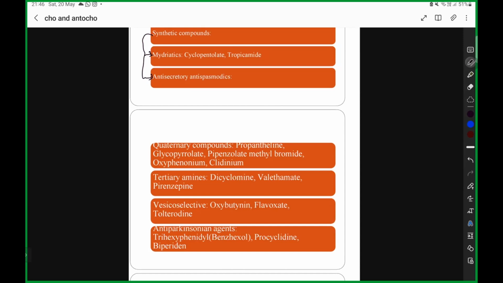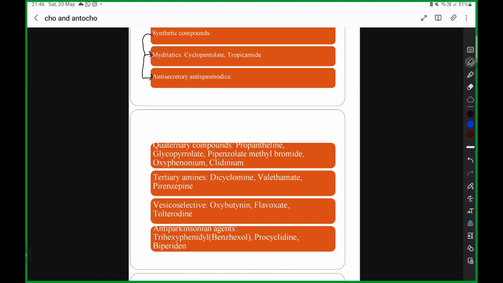One is propantheline. We can divide them into quaternary compounds and tertiary amines. We are going to divide into two groups: one is quaternary compounds, the other is tertiary amines. Why do we have to divide this? Because there is a synthetic action. Quaternary compounds have a higher molecular weight, so their action will be slightly reduced. Therefore, we go for a tertiary amine.